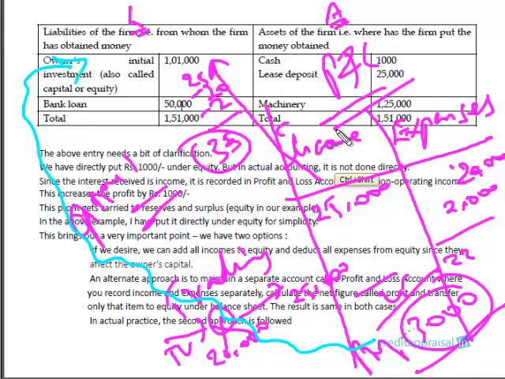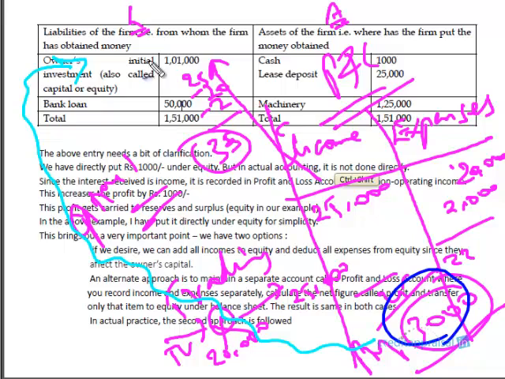In effect, both are the same. So what are you doing? This 3,000 you're ultimately transferring into the owner's capital. So this 1,01,000 becomes 1,04,000. Even that is correct, or each and every item you can go on dumping and then the net effect becomes 1,04,000. So either way is correct.